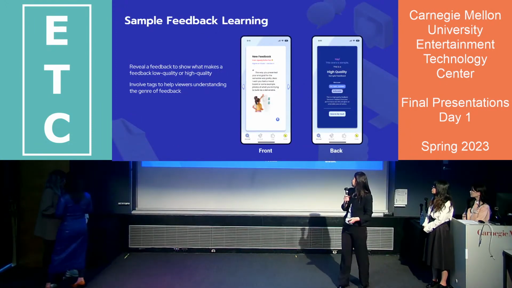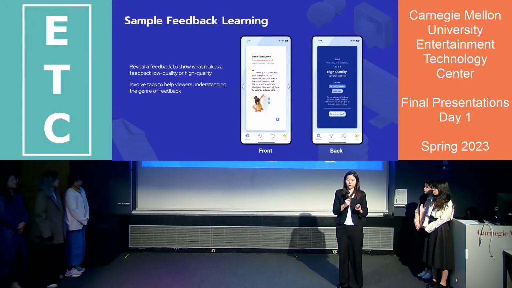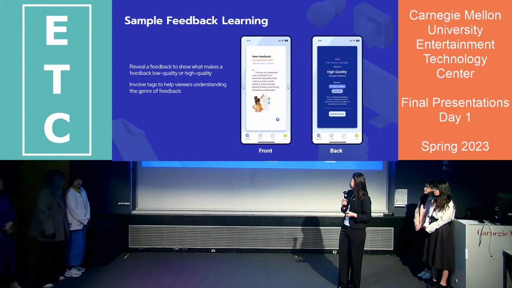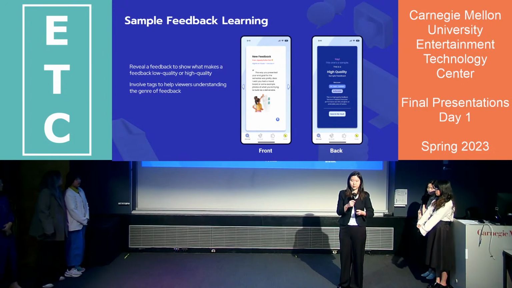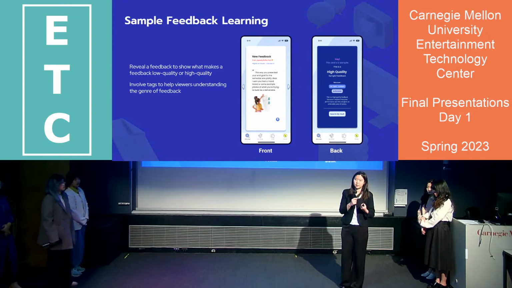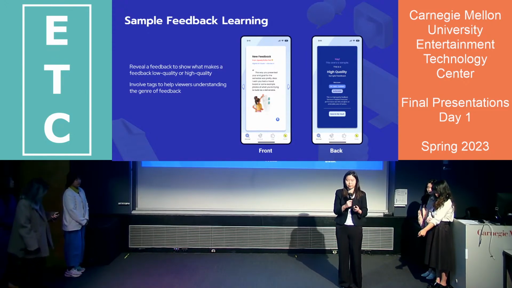So what is sample feedback learning? We previously mentioned the flipping card functionality. For the sample feedback card, we put sample feedback on the front side of the card, and when users see that, they can swipe left or right to determine whether it is high quality or low quality. After the card flips, they can see how this sample feedback is actually categorized.